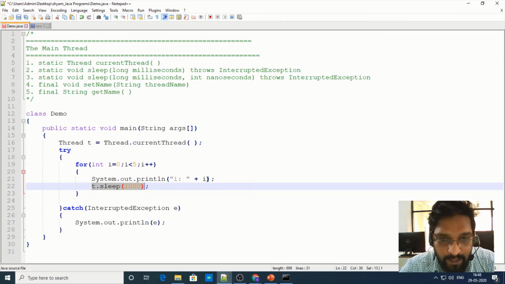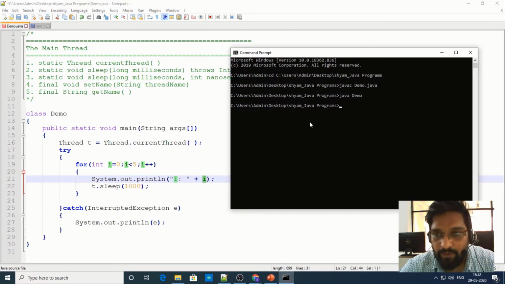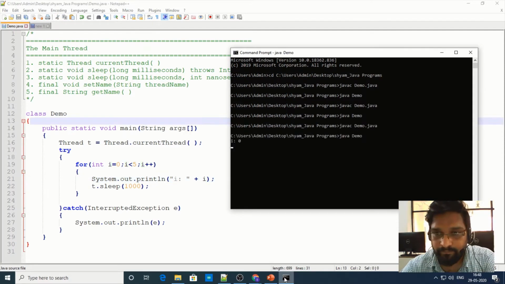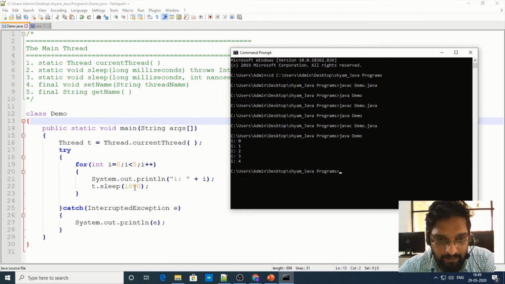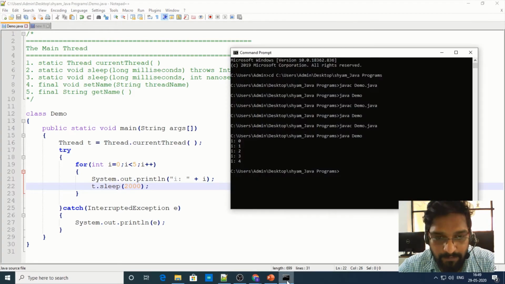After printing the value of i, for 1 second the output will pause and again the value will be printed. So let us see this in the output. Let me run the program again. You see that the output is pausing. Now let me increase the delay. Now for every 2 seconds the output will pause.